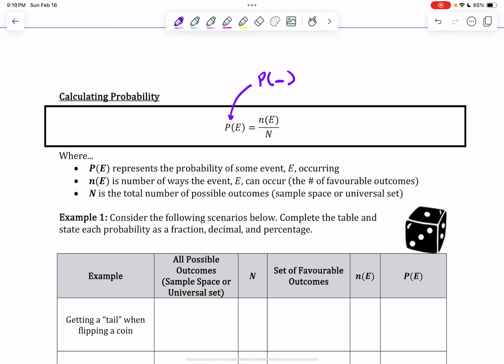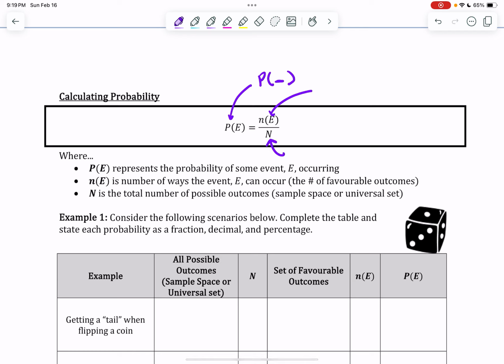Now, it's calculated by saying, okay, what number of outcomes exist that would give me a favorable result? So if I'm talking about what's the probability of rolling an even number on a 6-sided die? Well, I'm looking for the number of even numbers on a 6-sided die to be my numerator.